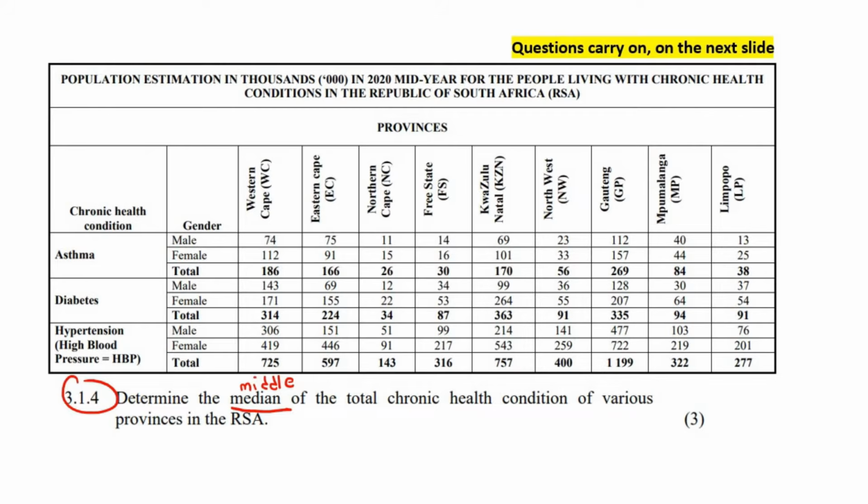So for the Western Cape, I'm going to write it up here. For the Western Cape, you're going to add the total asthma plus the total diabetes plus the total high blood pressure.